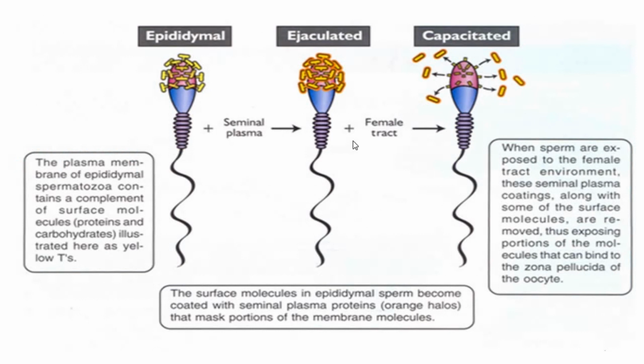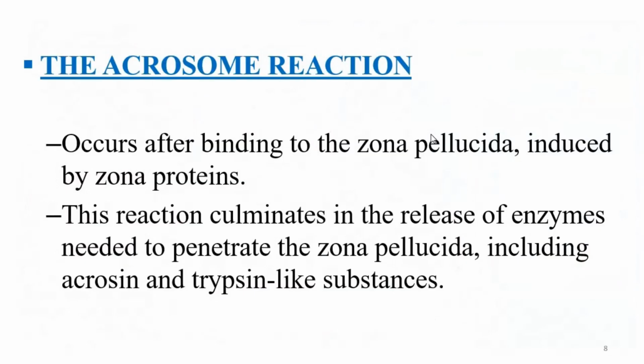So this schematic diagram shows us how capacitation occurs. These yellow proteins here are glycoproteins, and these pink proteins that are surrounding the yellow glycoproteins are what we call seminal plasma proteins. In capacitation, both the seminal plasma proteins and the glycoproteins are removed from the acrosomal region of the sperm. When this happens, then the sperm can penetrate the corona radiata cells of the oocyte.